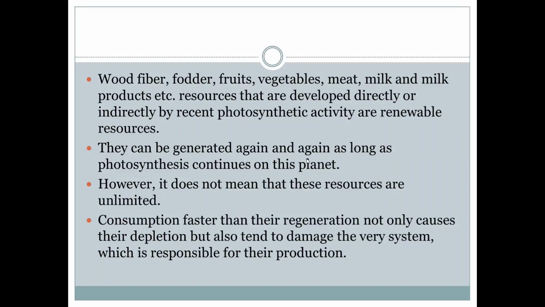Renewable resources can be generated again and again as long as photosynthesis continues on this planet. Some resources may be less available, or they may be limited. Some resources may be unlimited.